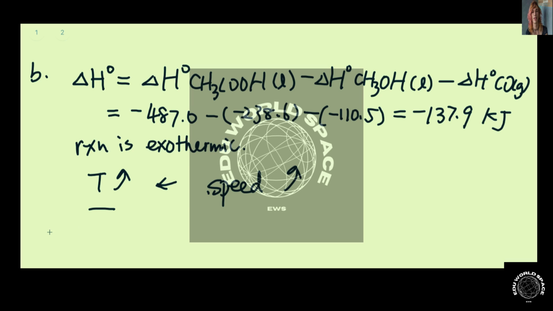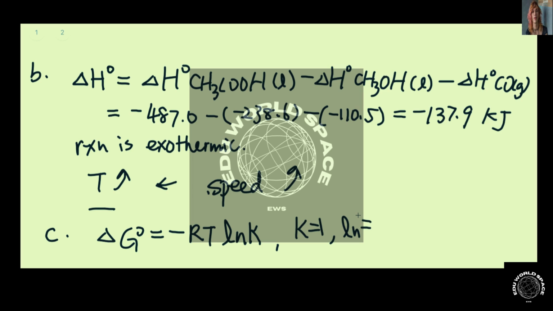Part C. At what temperature will this reaction have equilibrium constant equal to 1? So if equilibrium constant equals 1, we have delta G0 equal to negative RT ln K. So if K equals 1, ln K will be equal to 0.